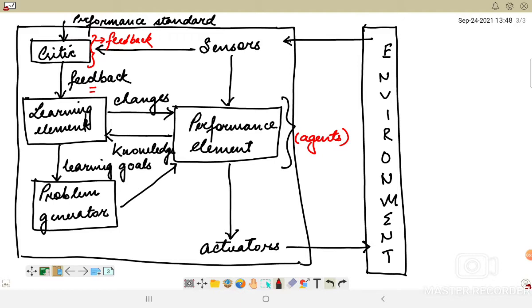The design of the learning element very much depends upon the design of the performance element. When trying to design an agent that learns a certain capability, the first thing we should have in mind is how it is going to learn this. That means, given a particular environment, how will the agent learn about it?